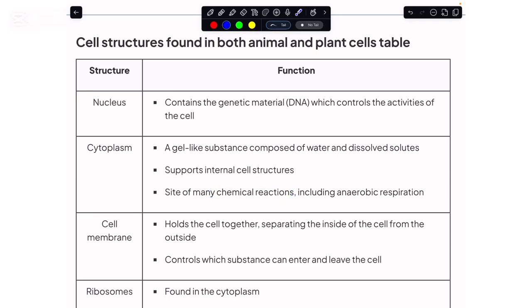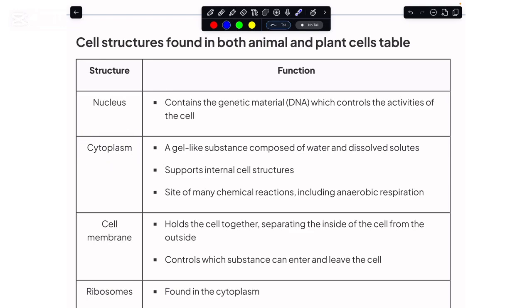And for sure, we can never forget that the cytoplasm is the site of many chemical reactions. Like we will see in a while that the mitochondria bring about the aerobic respiration by which we release energy, but in some cases when there is absence of oxygen, we are required to release the energy from anaerobic respiration, and this anaerobic respiration would take place within the cytoplasm.